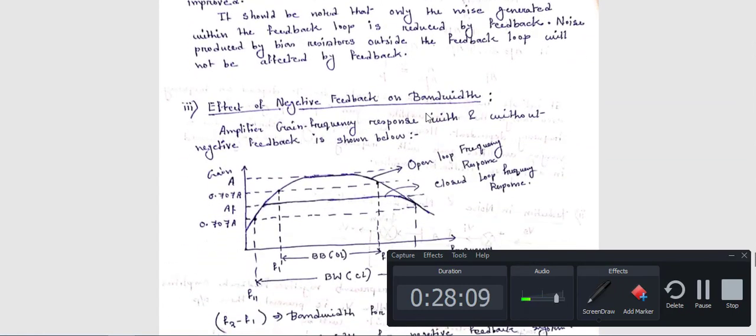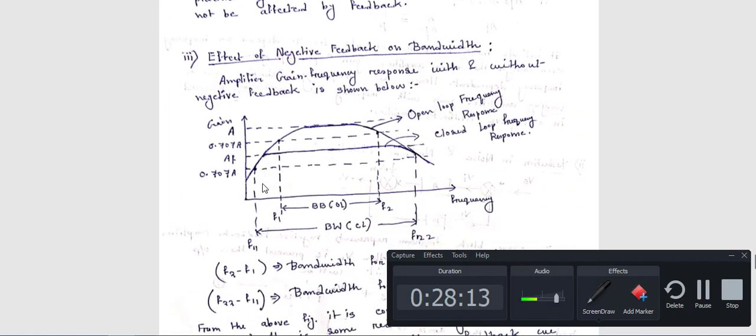Effect of negative feedback on bandwidth. Now see, here two diagrams are given. Can you remember the topic, active filter, where I showed you the gain and bandwidth, with frequency on the x-axis and gain, with all these values in decibels? Now for open loop gain, the bandwidth is like this one.